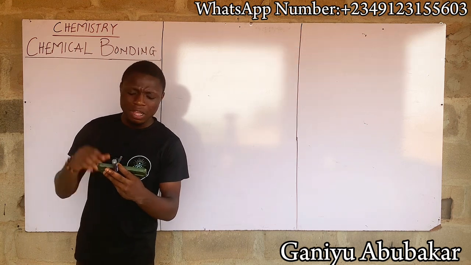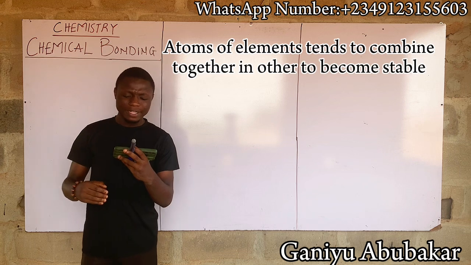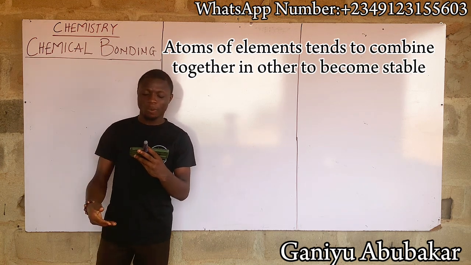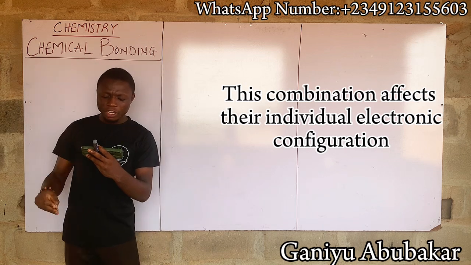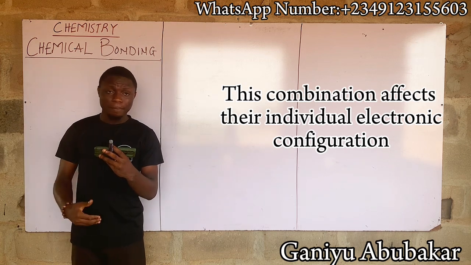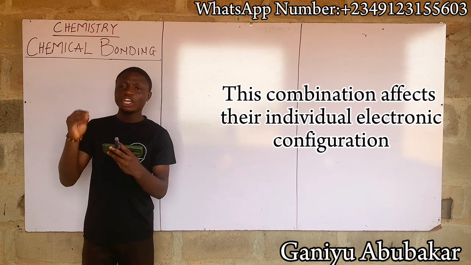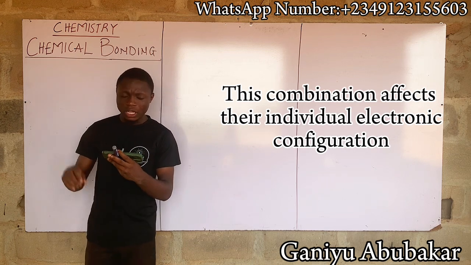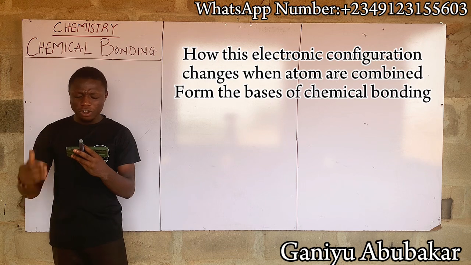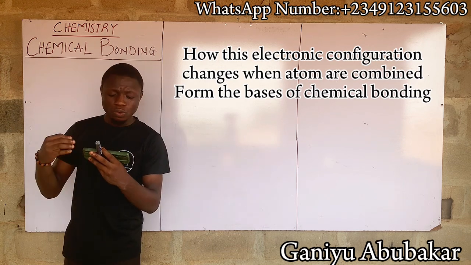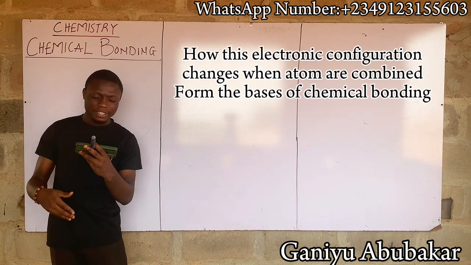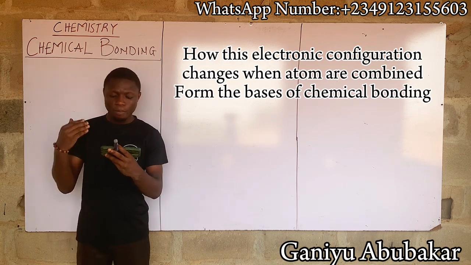Also note that atoms of elements tend to combine in order to become stable. This combination to form a compound affects their individual electronic configuration. How this electronic configuration changes when atoms are combined forms the basics of chemical bonding.